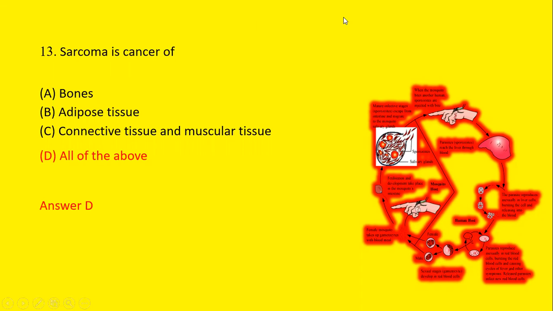Next question is, sarcoma is a cancer of first bones, second is adipose tissue, third is connective tissue and muscular tissue, and fourth is all of the above. So we know that sarcoma is a cancer of all of the above.